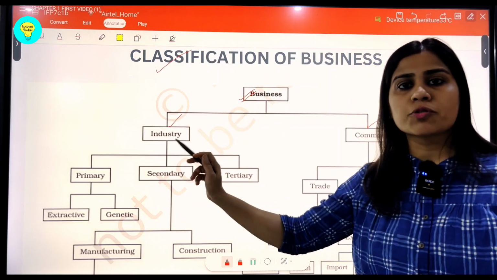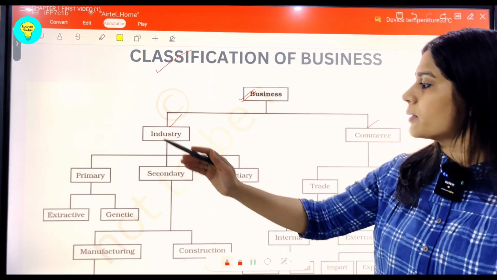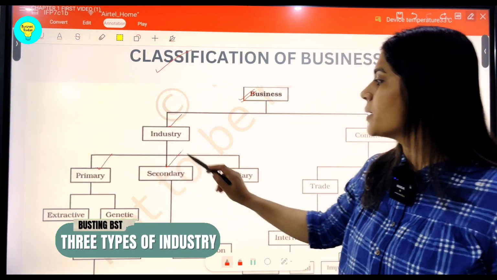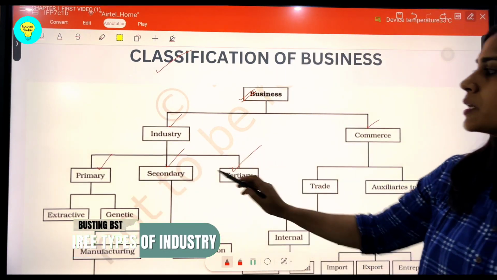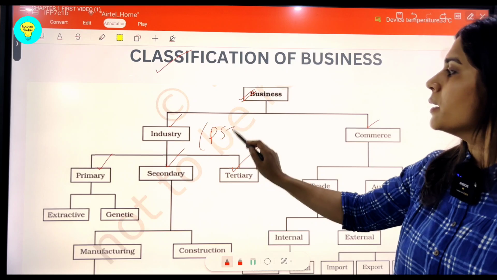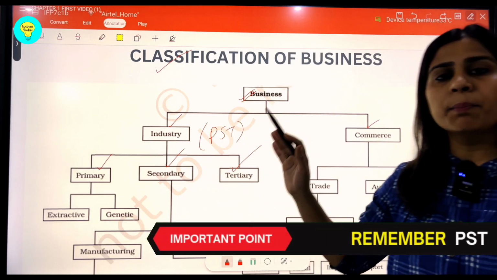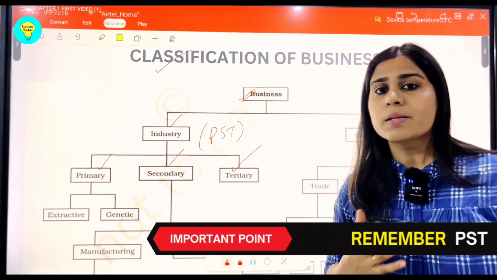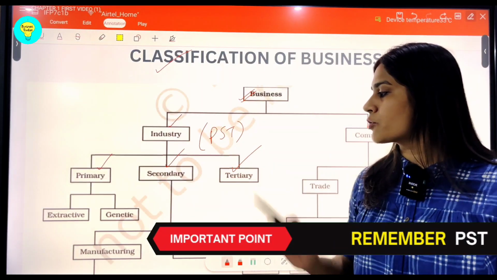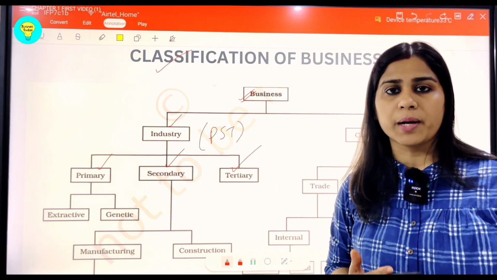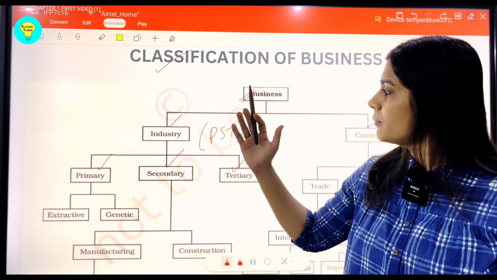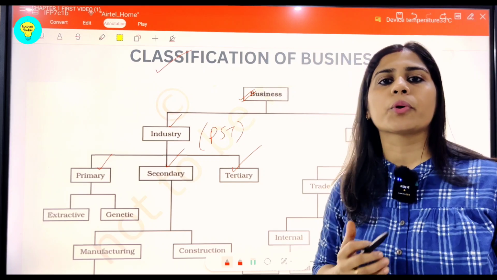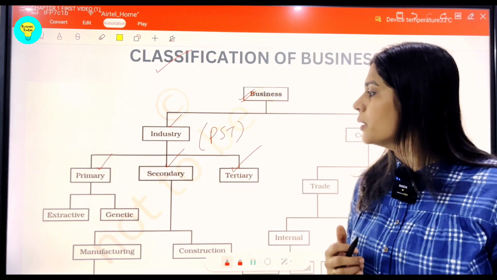When we talk about industry, students, you might have heard already that there are three types: primary, secondary and tertiary. This you would have read in economics in class 9th. This is PST, you can remember as PST. But when we say industry, we are simply meaning the manufacturing part or production and procurement part of goods and services. Although this tertiary industry also comprises of some aids to trade, as you have heard of, but with industry generally it is all about manufacturing and production and procurement of the goods.